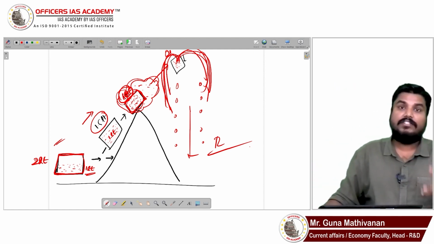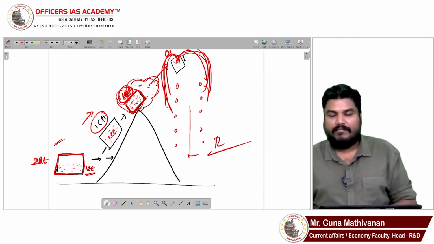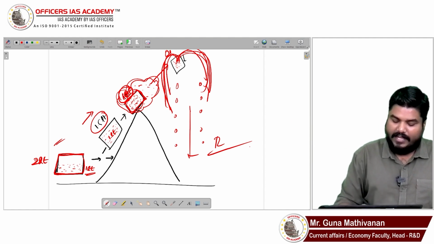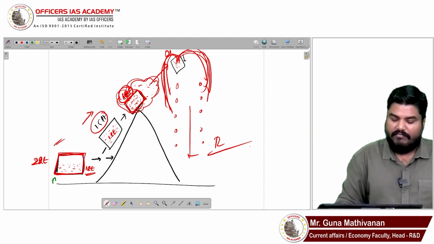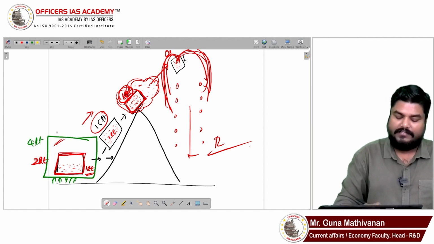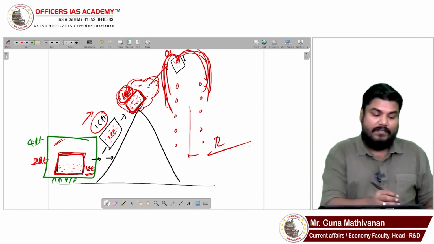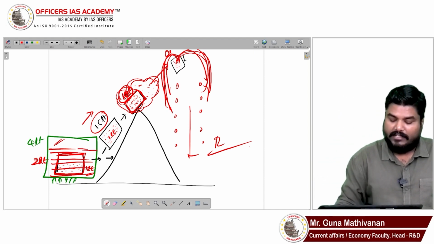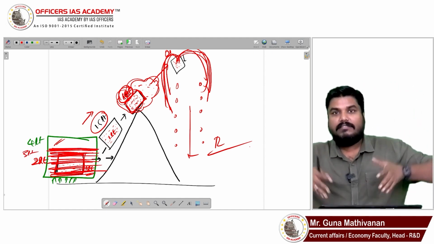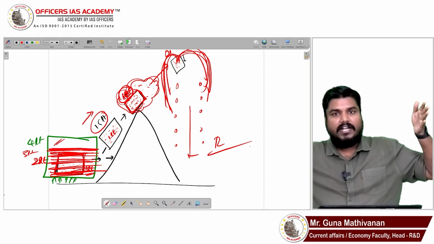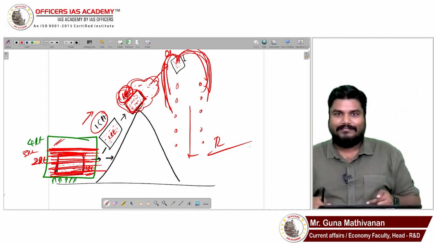But now I am giving you a situation. Imagine the size here is not 2 liters. Because of very high temperature, assume the size is 4 liters. Because of very high temperature on the ground, the size is 4 liters. Now, assume there is already 3 liters of water. That means the air particle size is big because of high temperature, and for some reason, the air particle contains more than the usual amount of water.